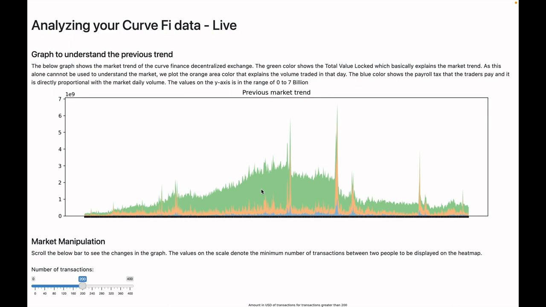It's not a vanity metric. That's why I've also used the daily volume to see if it's somehow correlated with the total value locked, and it is correlated. The green area is the TVL, while the orange one is the daily volume. I also wanted to see if the fees increase as the market demand increases, and they do.